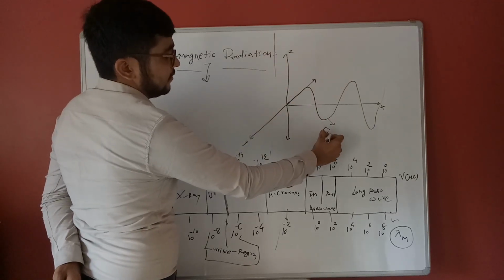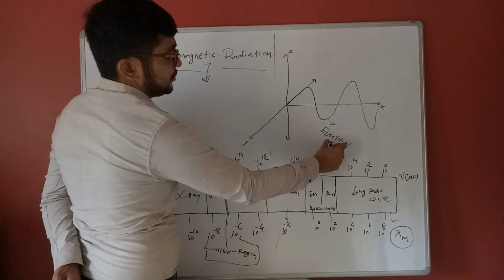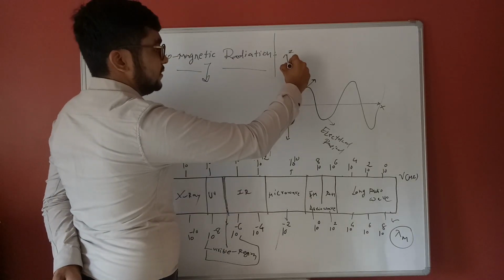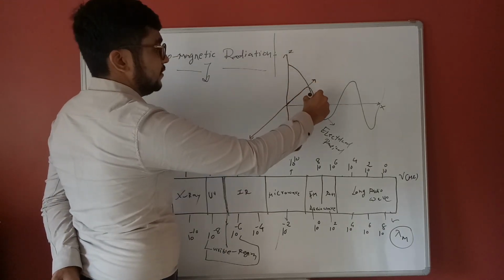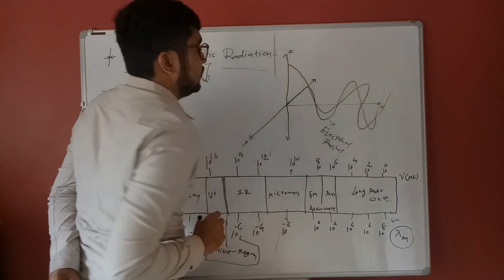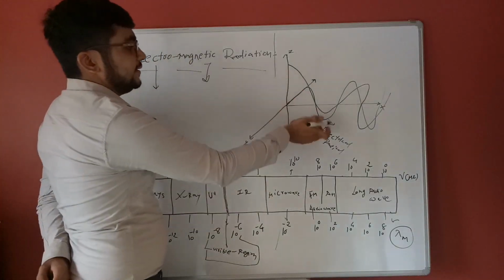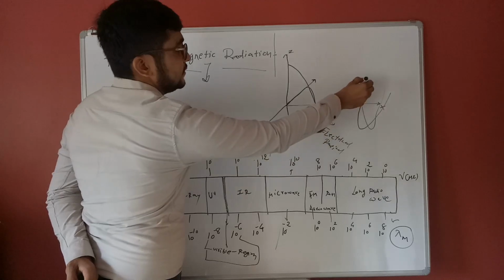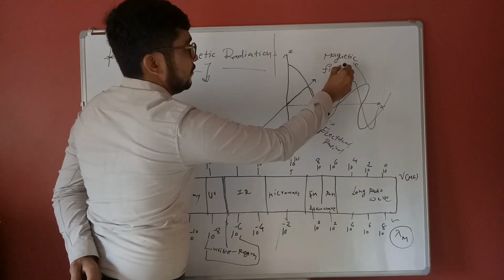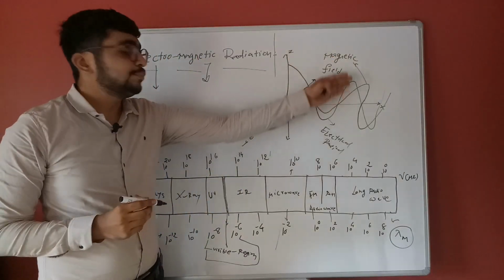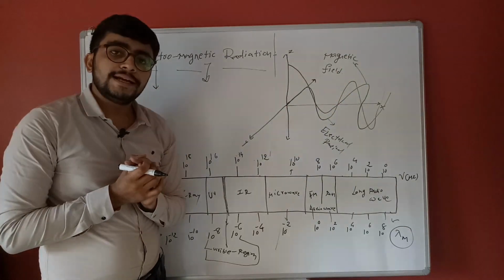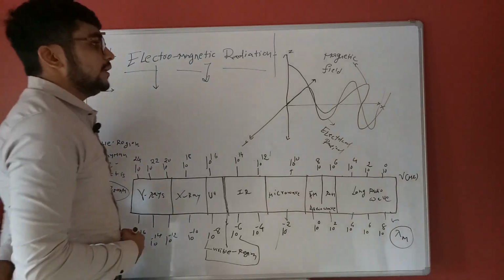These are the electric field, and these are the magnetic field. So the electric field and the magnetic field are both perpendicular to each other.